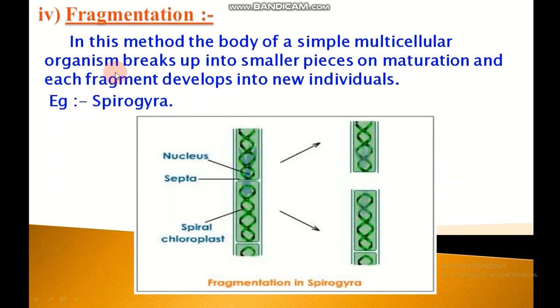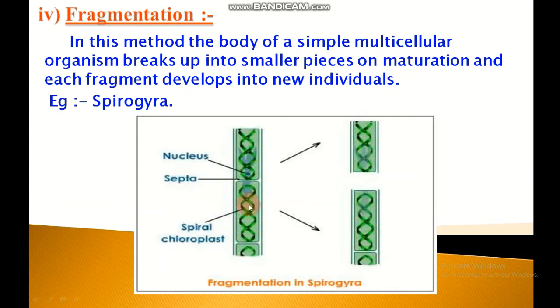Next type of asexual reproduction is fragmentation. What is fragmentation? In this method, the body of a simple multicellular organism breaks up into smaller pieces on maturation, and each fragment develops into a new individual. Example, Spirogyra. Let's see the example.